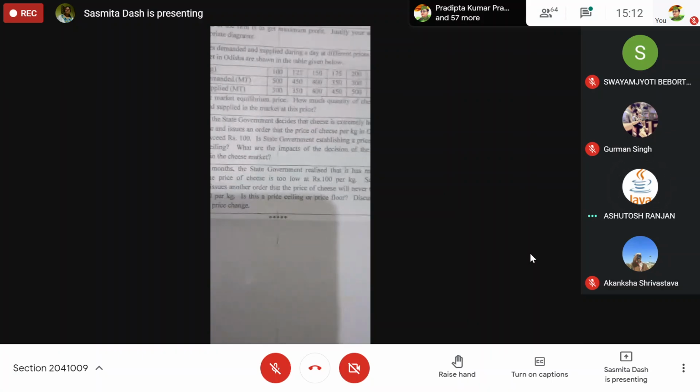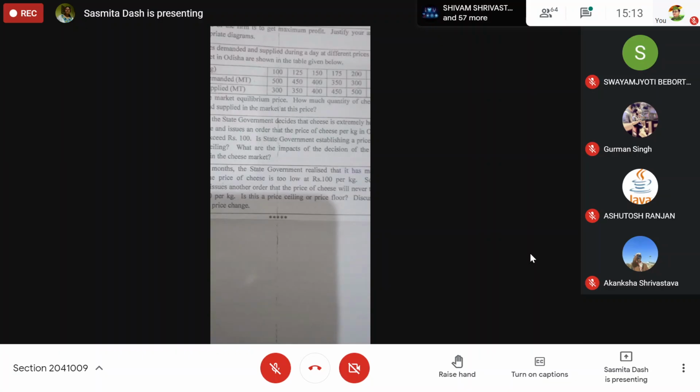Ma'am, at rupees 100, shortage will be how much? Quantity demand is 400, quantity supply is 400, and if the price is 100, then quantity demand is 500, quantity supply is 300. Therefore, the shortage will be 200.